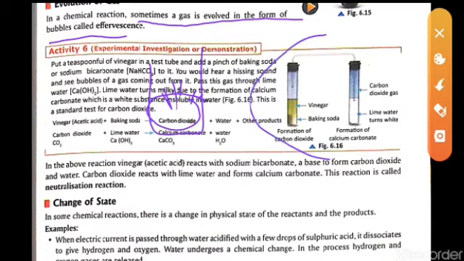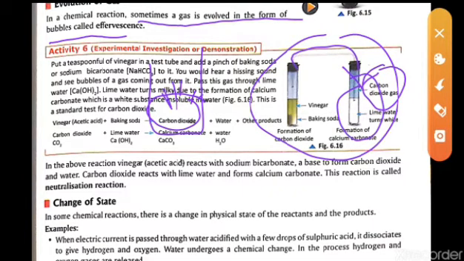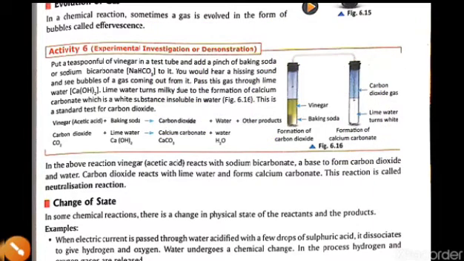In this experiment the gas has been transferred to the lime water. Whenever lime water reacts with carbon dioxide, it turns milky white. This is the formation of calcium carbonate. So from here we can understand that in a chemical process gas is also evolved.